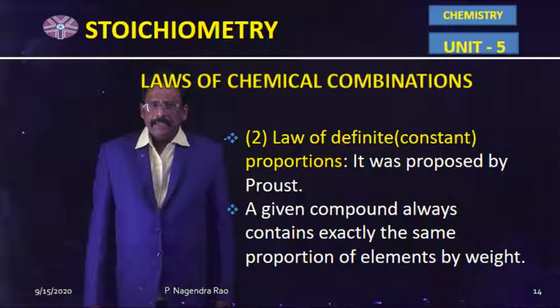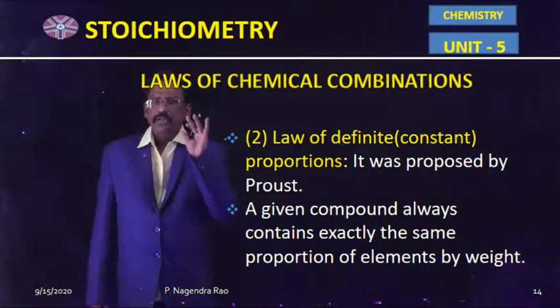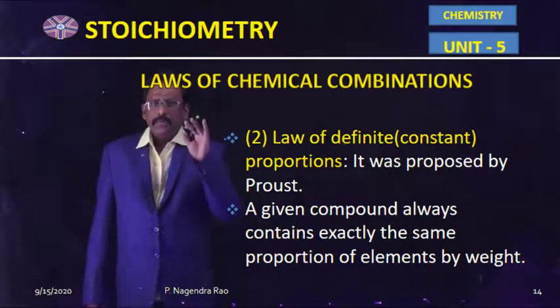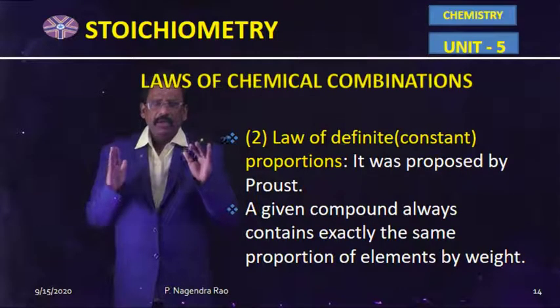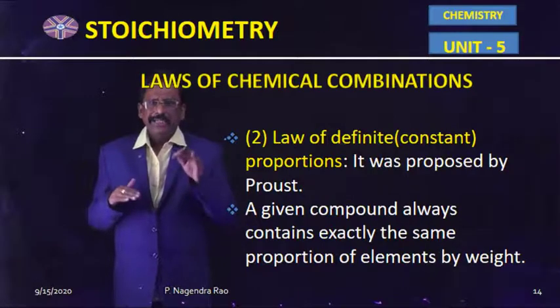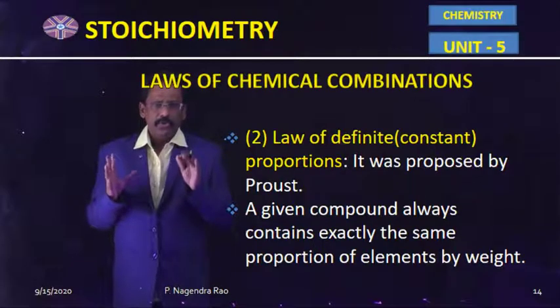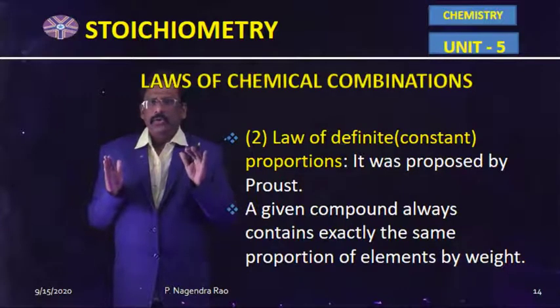Now, the second law of chemical combinations is the law of constant proportion or law of definite proportion. It was proposed by Proust. According to him, a given compound should contain the similar elements in constant ratio by weight, whatever may be the source from which they are produced. A given compound should contain the similar elements in constant ratio by weight.